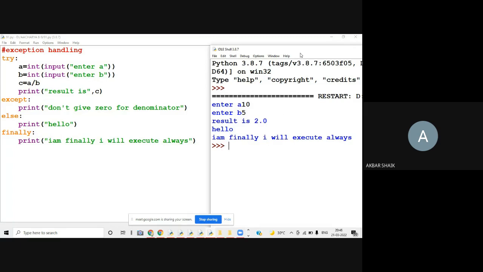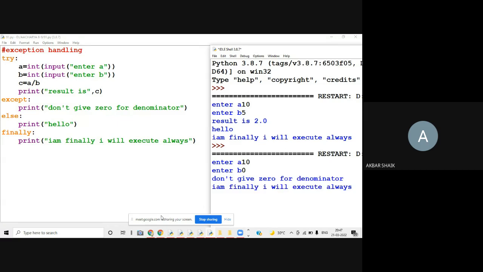Now we'll see the exception case. Enter A, I am giving 10. Enter B, I am giving 0. Now if you observe here, because an exception occurred, the result will not be printed. Because the exception occurred, the except block will be executed. What is there in the except block? Don't give 0 for a denominator. So that is what the except block executes.